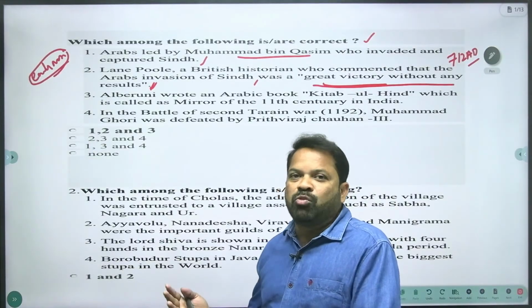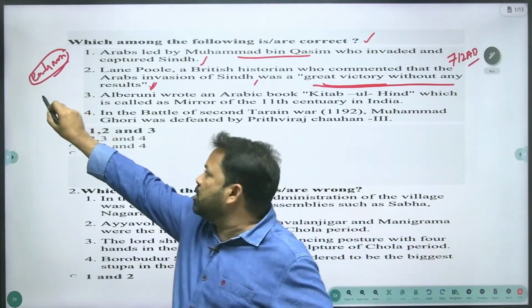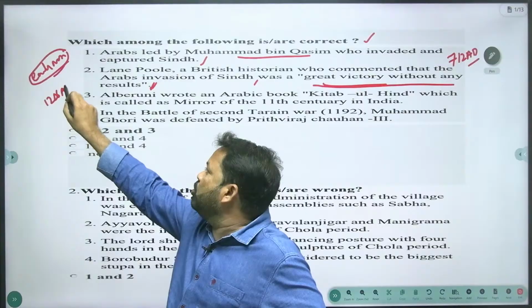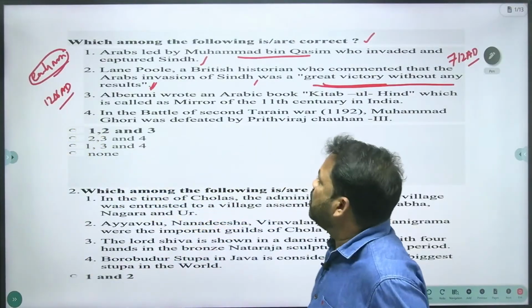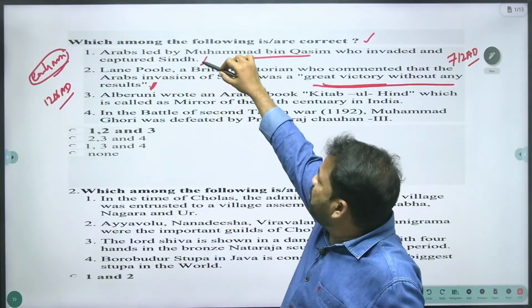And you know very well the Muslims who started the Delhi Sultanate in 1206 were Persians. So this statement is also right, and the first statement is right.